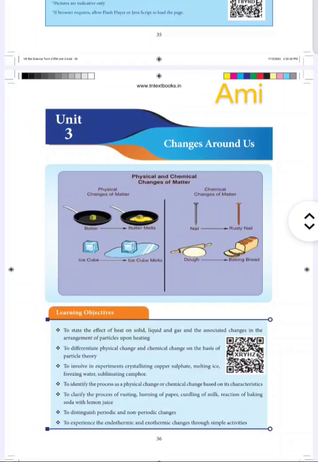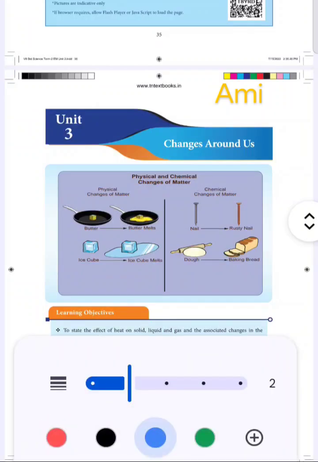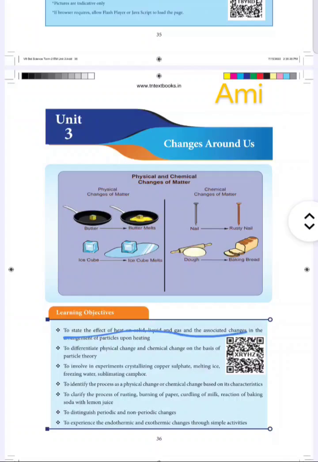We'll see the learning objectives of the chapter, that is to state the effect of heat on solid, liquid, gas and the associated change upon the particles upon heating.